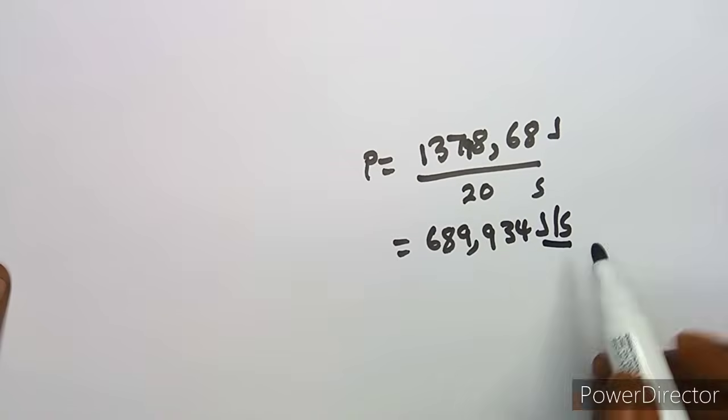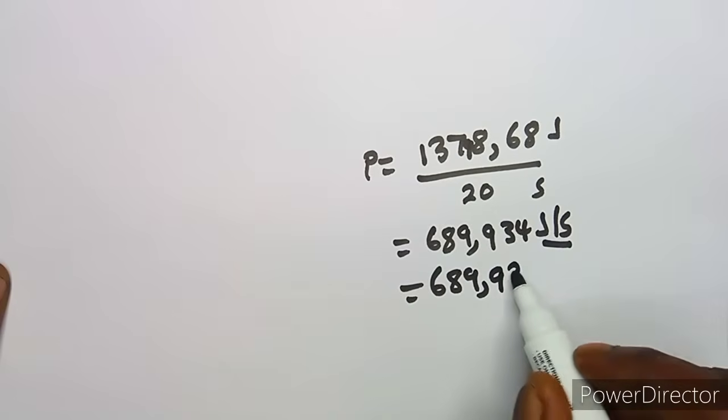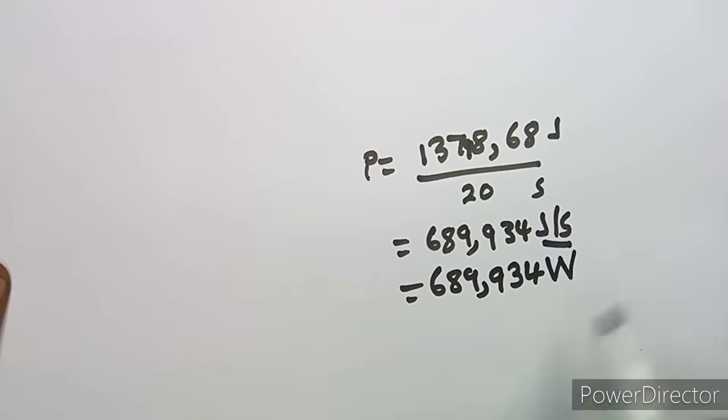But this is joules per second, which we know is equivalent to a watt. So this will give us watts. So that's our power in watts, because joule per second is equivalent to a watt. You can also write it in kilowatts, that one would be 0 point something. But it is best for us to just leave this answer like this.